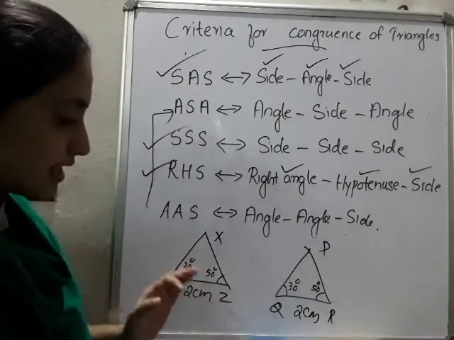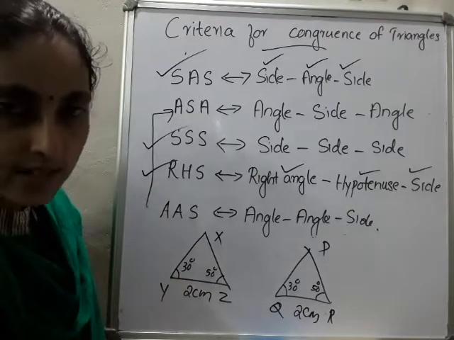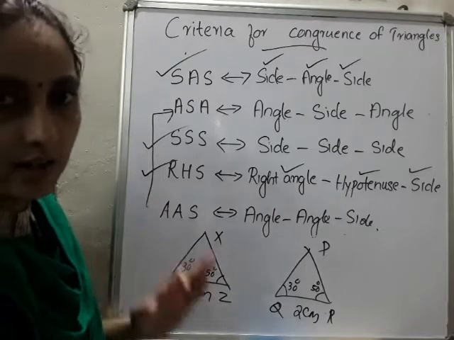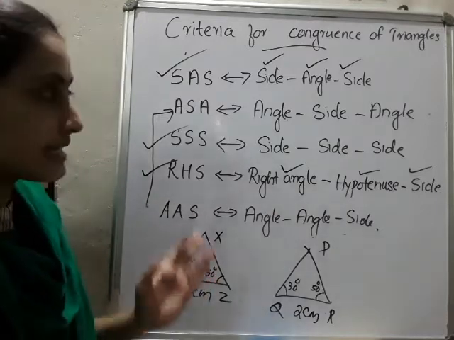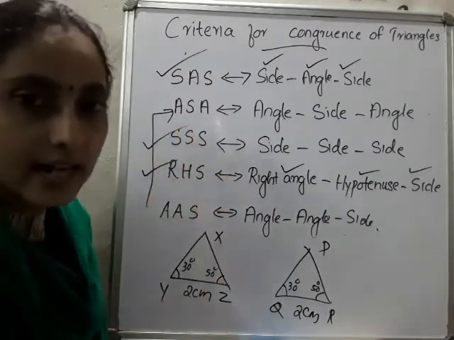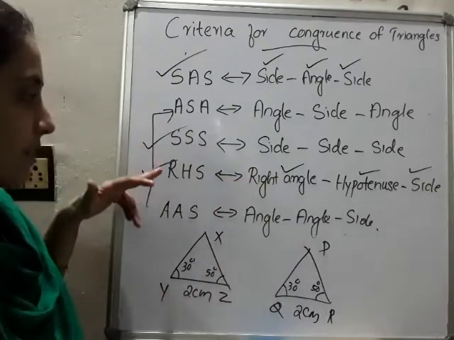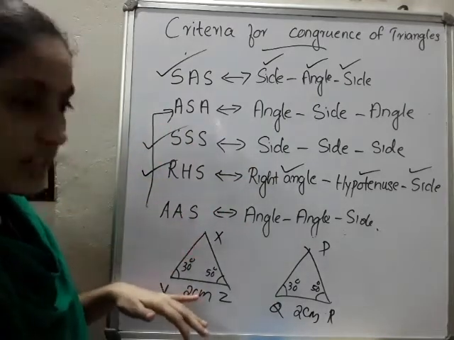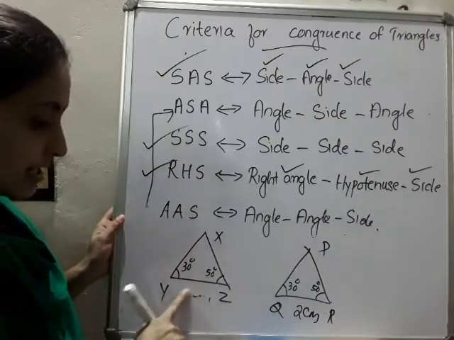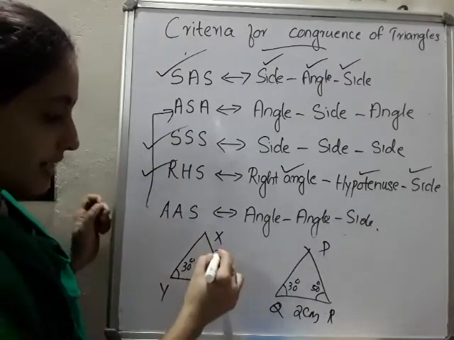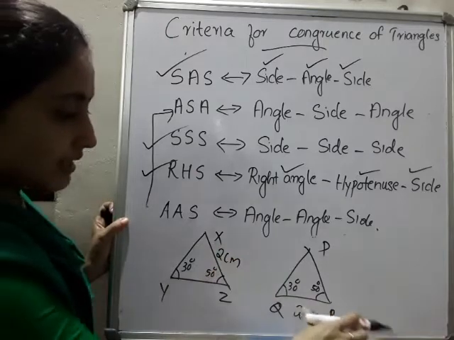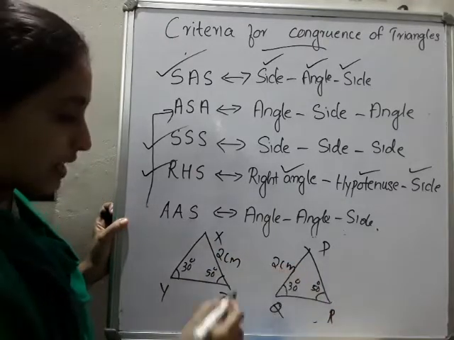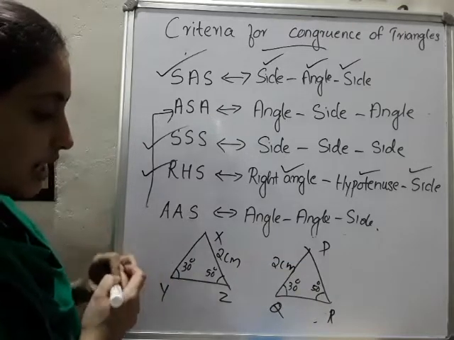So we can say that these two triangles are congruent. So what is the specialty? Angle, side, angle. That is the angle, side, angle or ASA congruence. So this is same as what? AAS. Both are same. Because if the common side is not given, somewhere it is placed here, 2 centimeter, and the included side will not be placed, but here it may be placed. So we can definitely say that these two triangles are congruent.